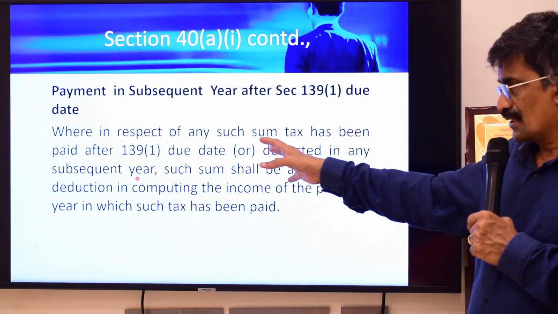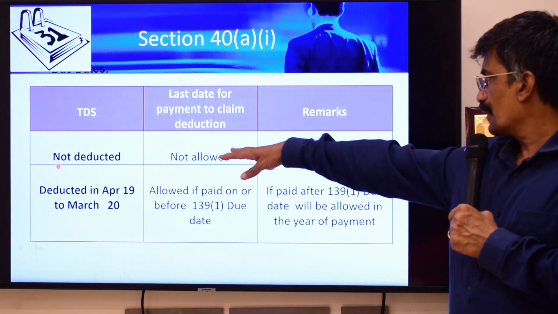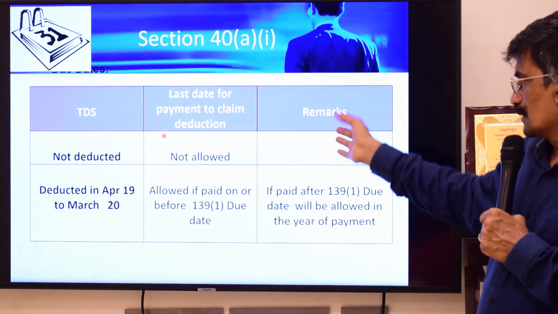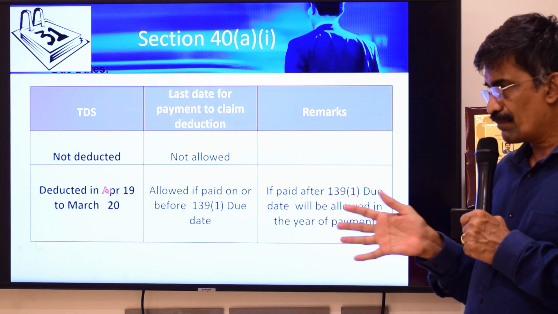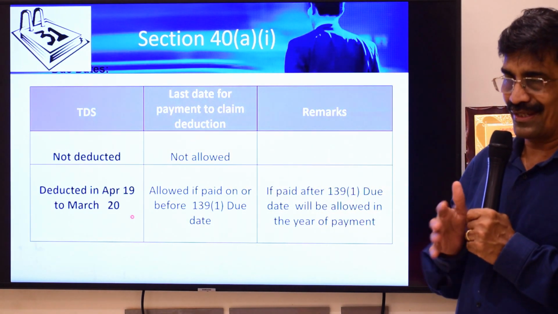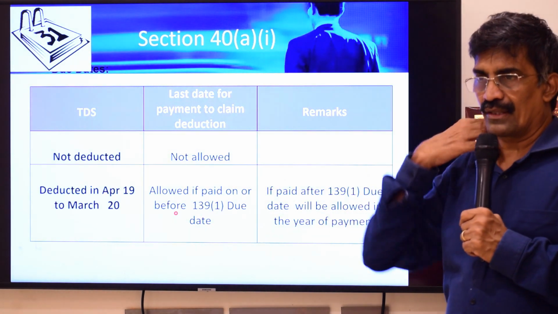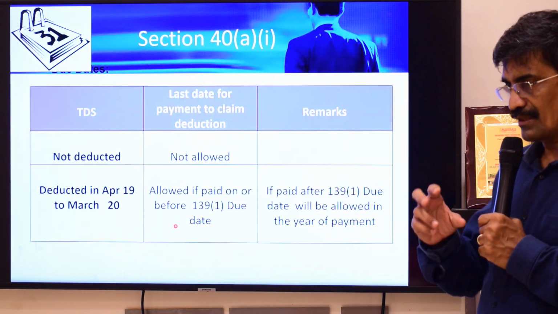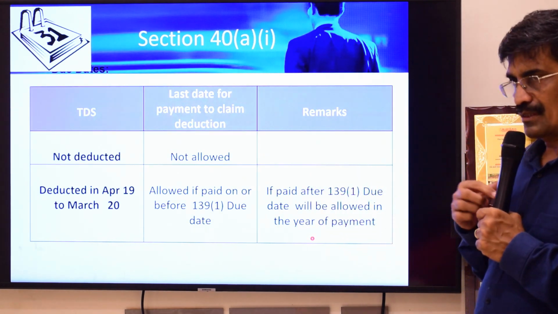I'll give a very simple table for you to appreciate this point. If not deducted, a simple issue from the examination point of view, it is not allowed. For the assessment year 2021, if you have deducted in any day from April 2019 to March 2020, then it will be allowed as a deduction if you make the payment by the due date for filing tax returns, which could be 31st of July, 30th September, 31st of October, or 30th of November.